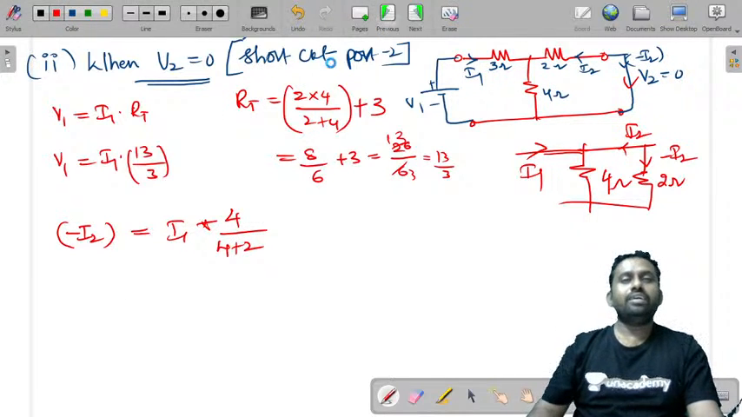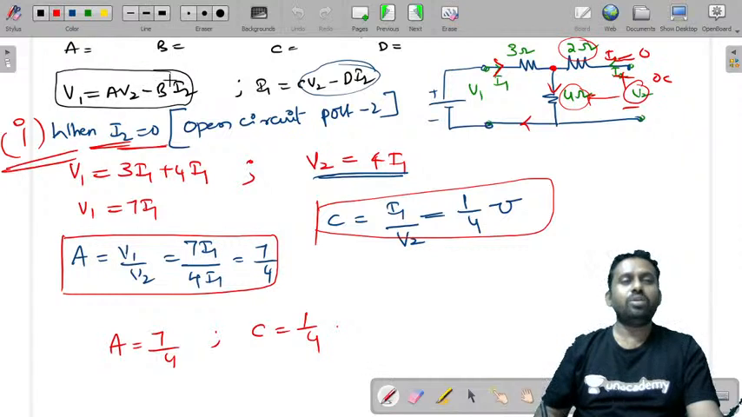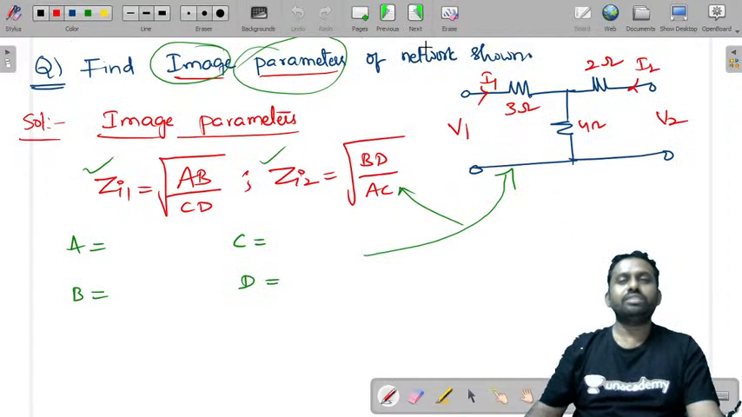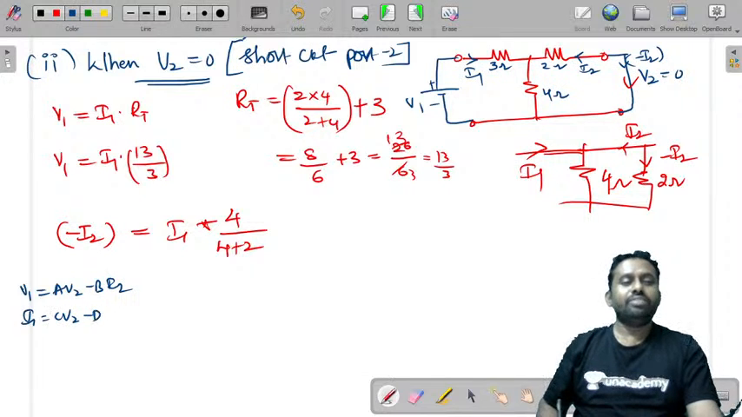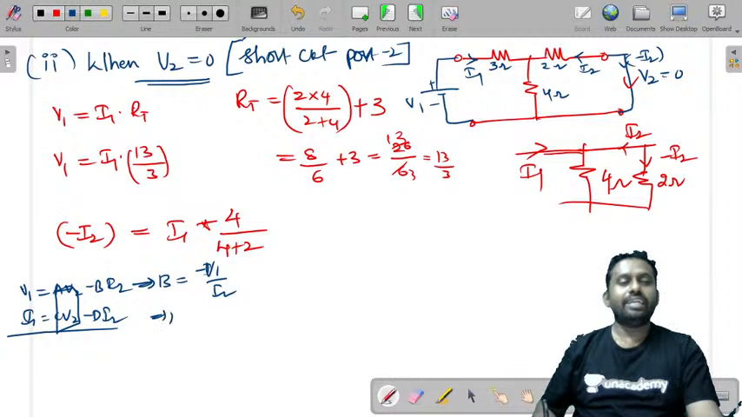Let's write those equations first. What are these equations? V1 is equal to AV2 minus BI2 and I1 is equal to CV2 minus DI2. When you make V2 equal to 0, this part becomes 0. So you'll get B is equal to minus V1 by I2 and D is equal to minus I1 by I2.